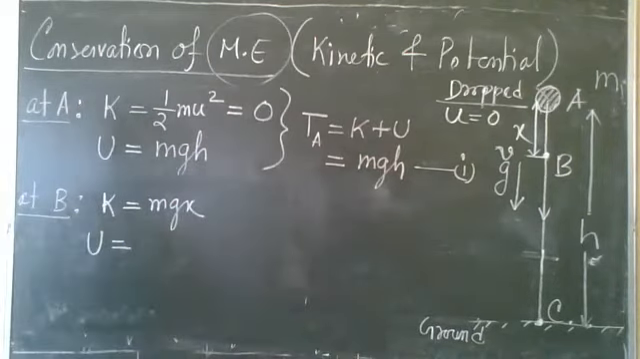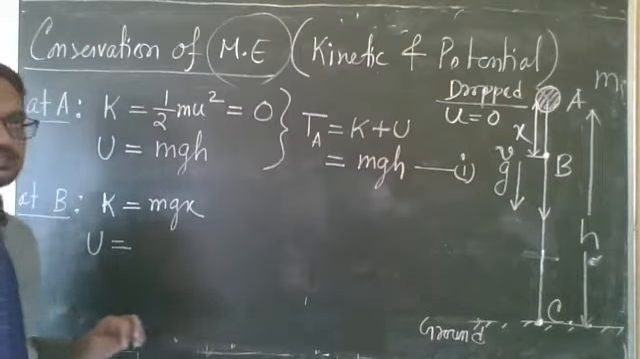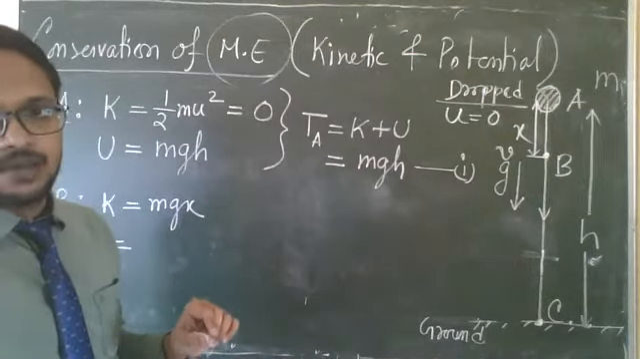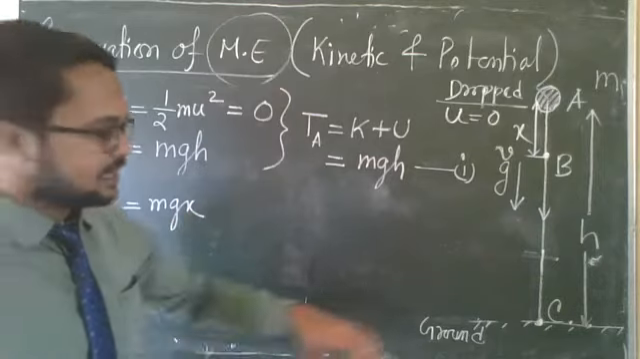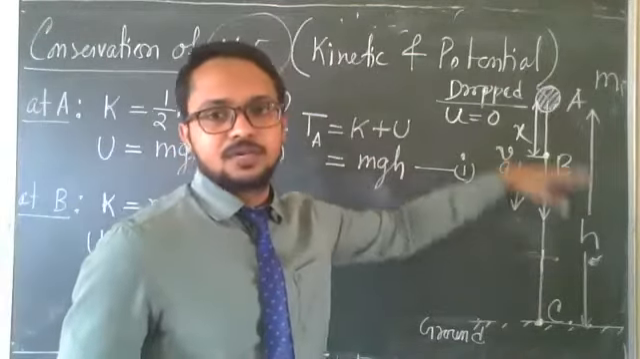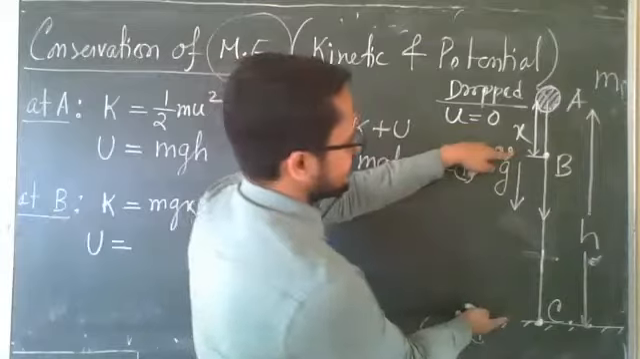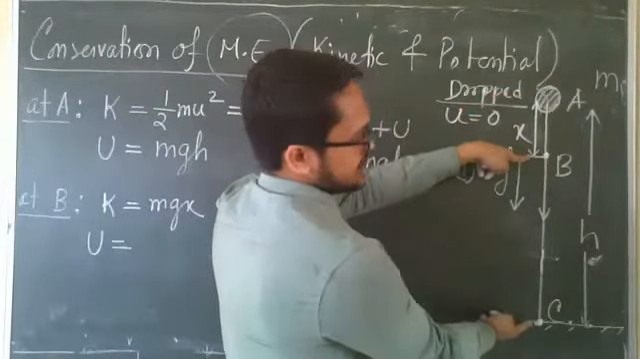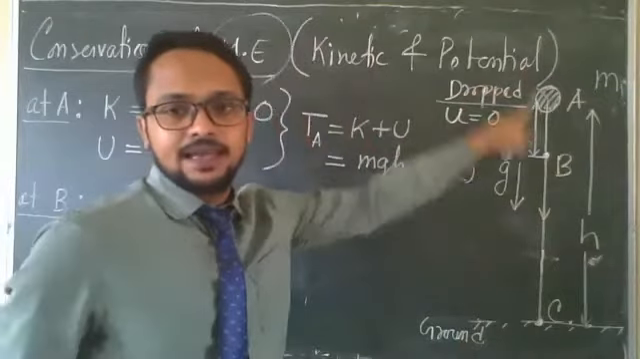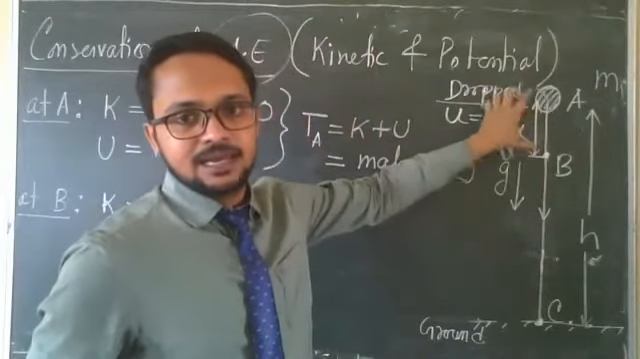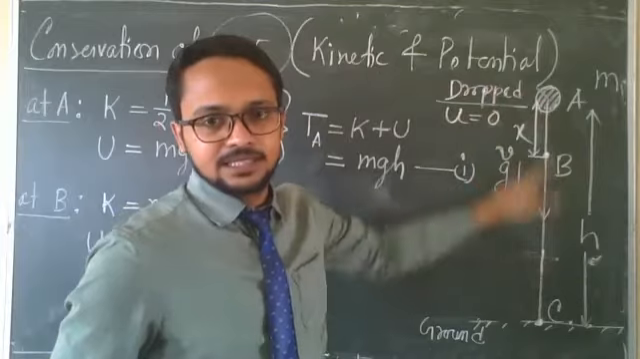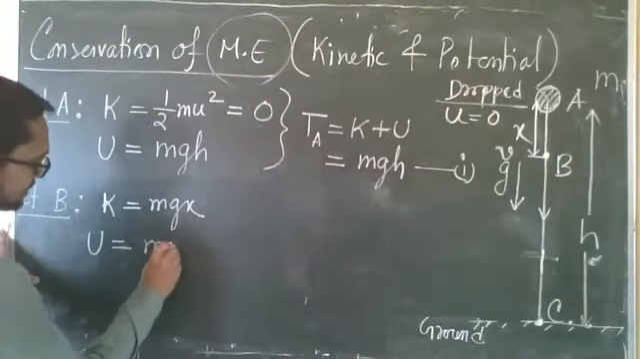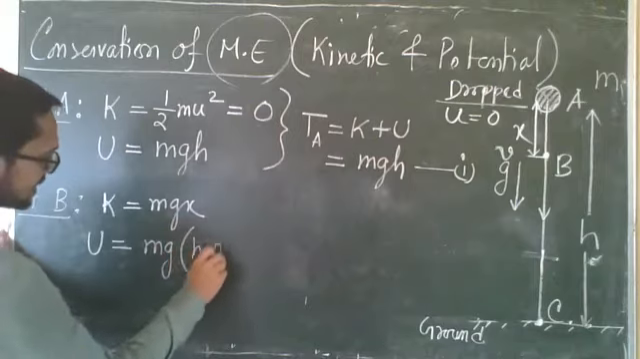Who can tell the value of potential energy at point B? For potential energy, we have to know the height from the ground. So what is this height? Total is h, and this much is x. So BC is h minus x, right? BC is h minus x. So potential energy is mg(h minus x).